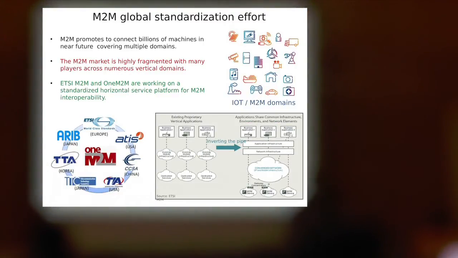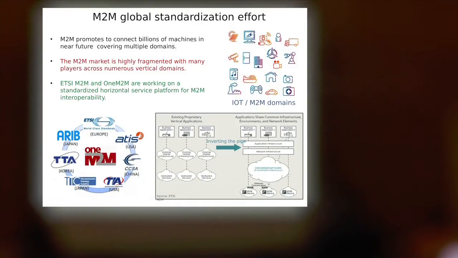Okay, IoT and M2M promise to connect billions of machines in the near future, covering multiple domains. However, the current M2M marketplace is highly fragmented with very small, vertical and specific applications. In fact, the lack of M2M standards is keeping M2M closer to a dream than to reality.